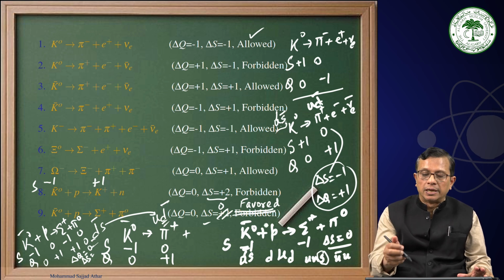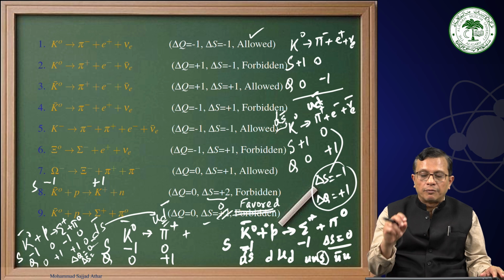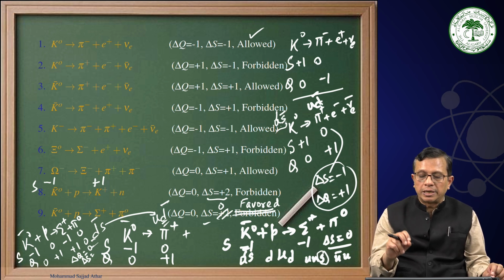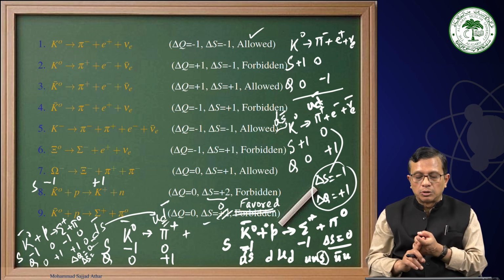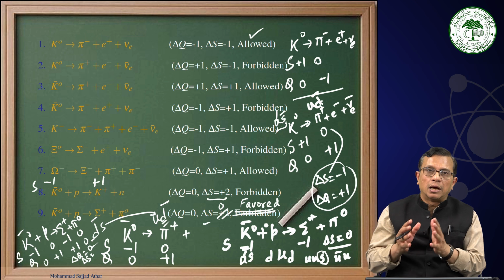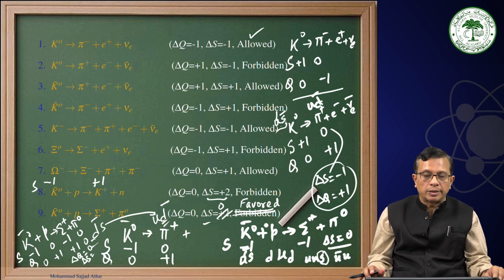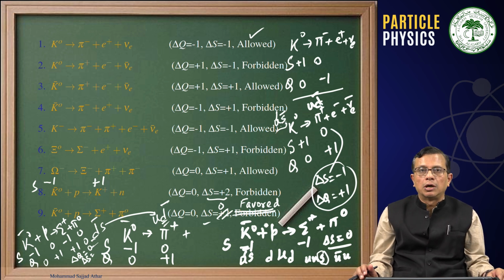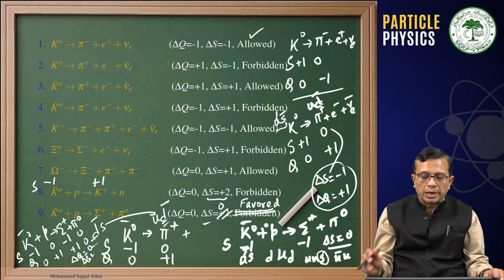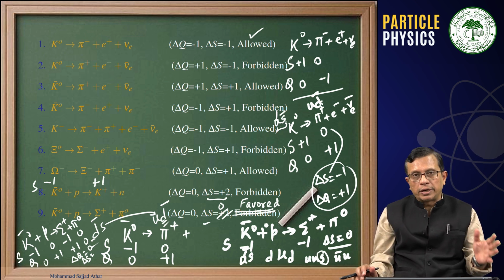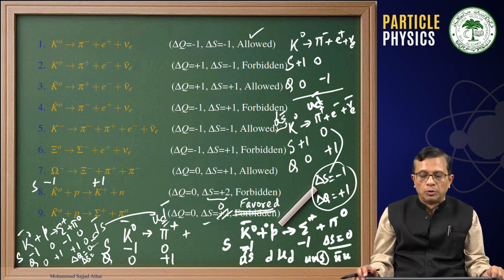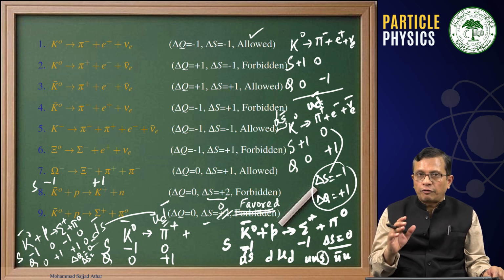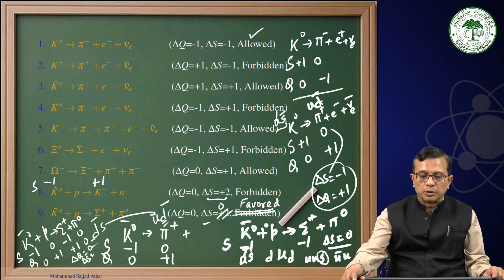Therefore, you have to check whether the results which we have written, allowed or forbidden, are correct or not. You may take it as a quiz and see whether delta Q is 0, and whether the delta S numbers which we have written qualify to the particles which we have mentioned on the left hand side. This is how you can understand the leptonic, semi-leptonic and the hadronic decay modes, and how some of them are forbidden and how we consider that some are allowed and some are Cabibbo suppressed.